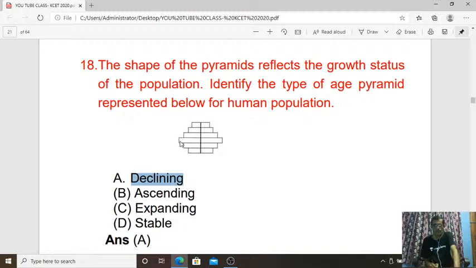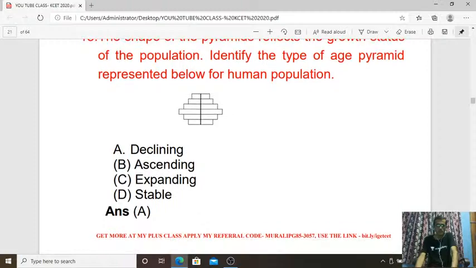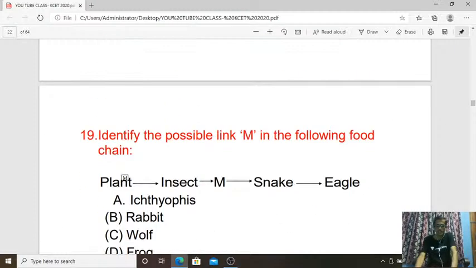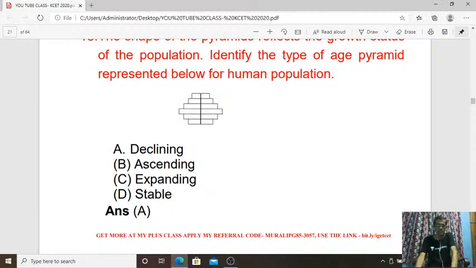Here, when you are moving upward, it is going to show the least percentage with respect to young age. So it is a declining population growth. For the 18th question, A is the answer.